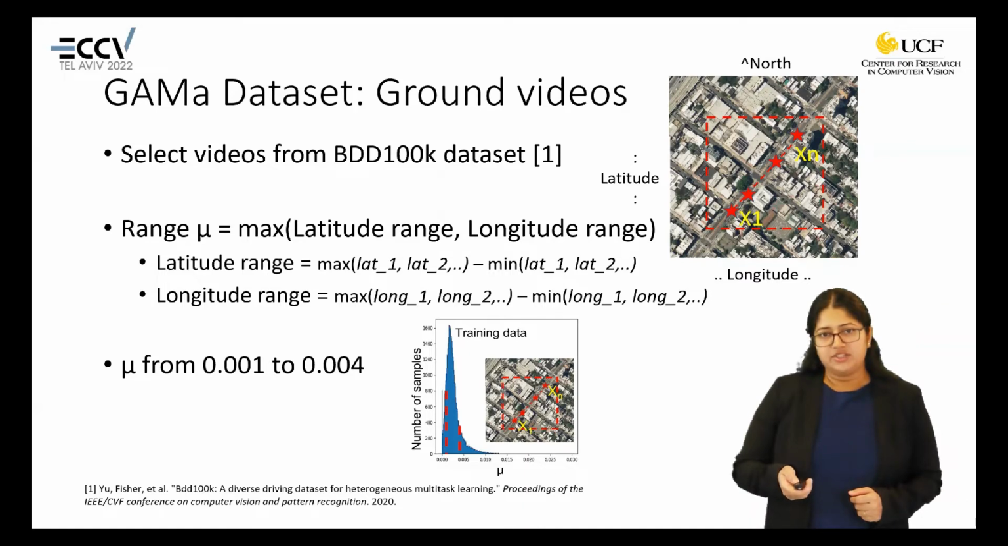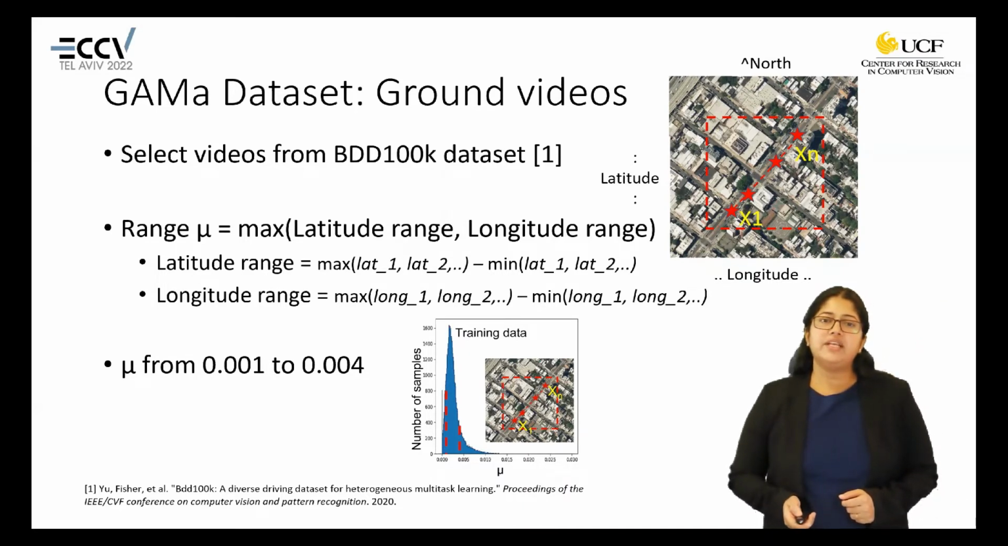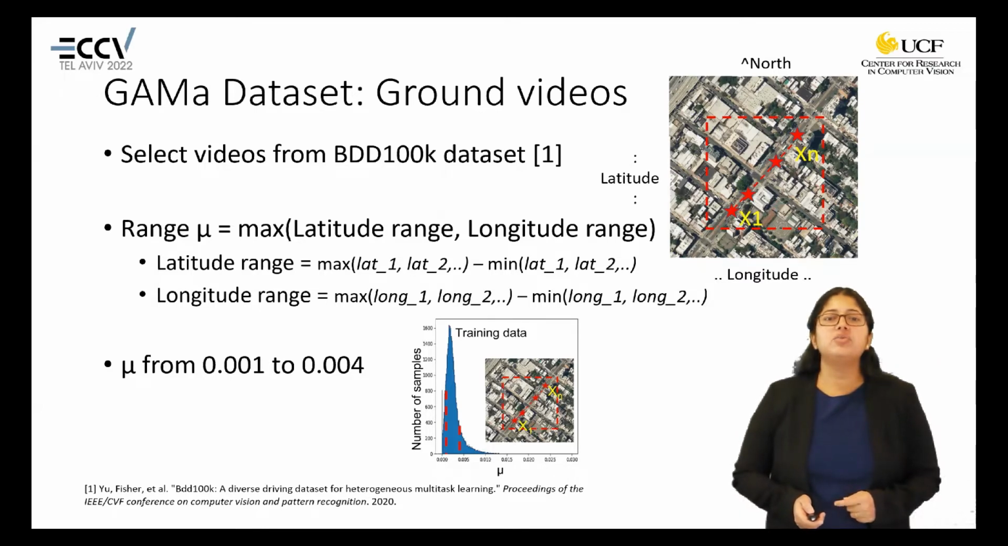Here we can see the distribution of the number of samples at different mu values, and we can see that there are fewer samples which have mu values out of the range. In the test set also, we saw a similar distribution and used similar mu values to select the videos.